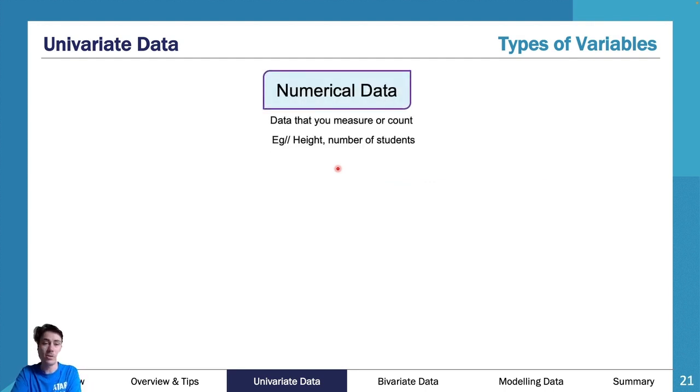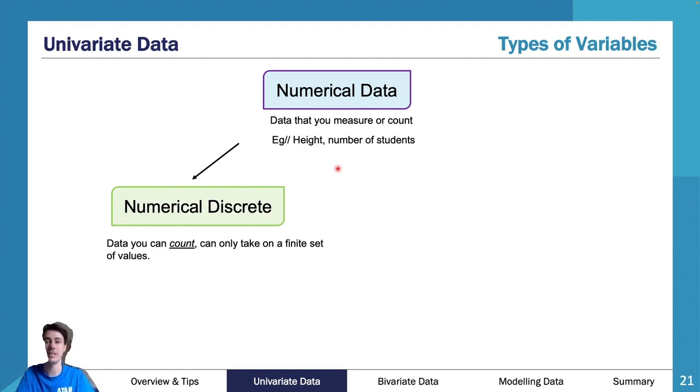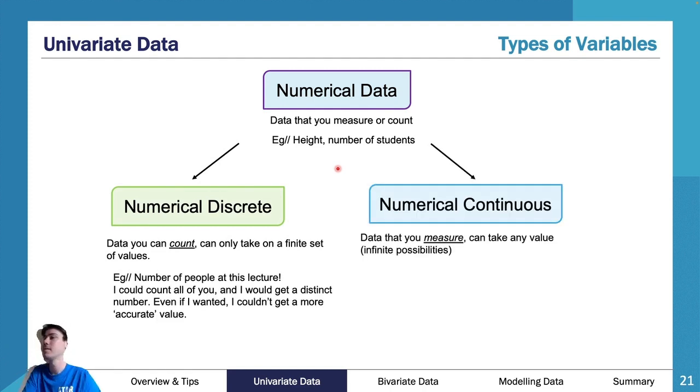Now, numerical data, on the other hand, can be measured. So categorical data cannot be measured. It needs to be sort of counted. It doesn't even need to be counted, it just needs to be obtained. Numerical data, in a sense, is measured or counted. And we think of it in two distinct ways. There is discrete, and then there is continuous.